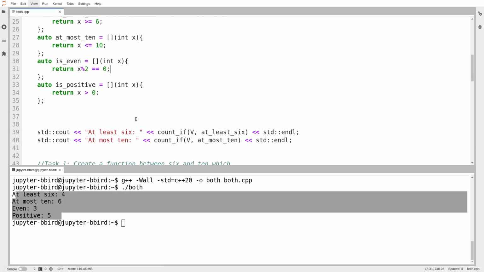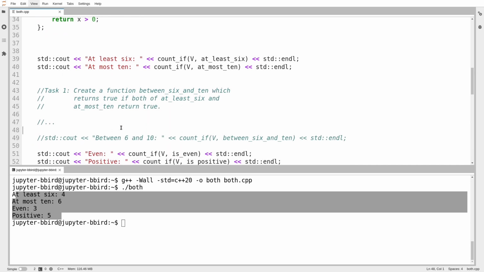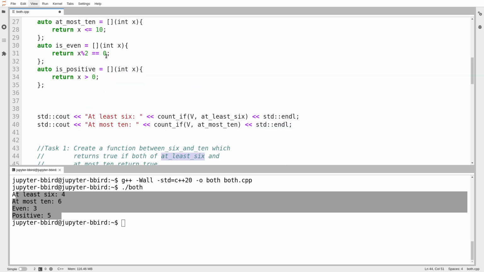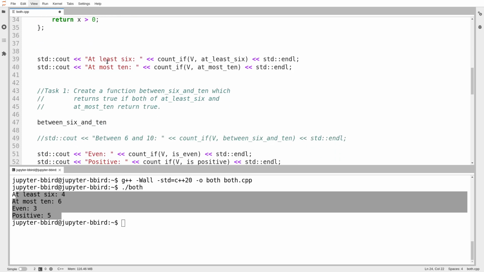It takes the vector, it takes a condition, it counts the number of elements for which the condition holds. Okay, but what's the actual exercise? Task number 1, I want to create a brand new function called between 6 and 10. And I want this function to return true if both of my functions, at least 6, the condition function to ask if the element is at least 6, and at most 10, return true. Okay, so I'll do that. I will use a lambda expression for that.